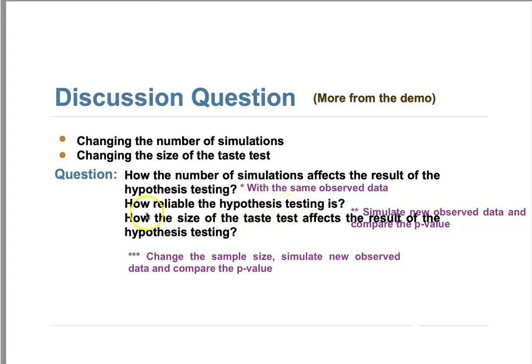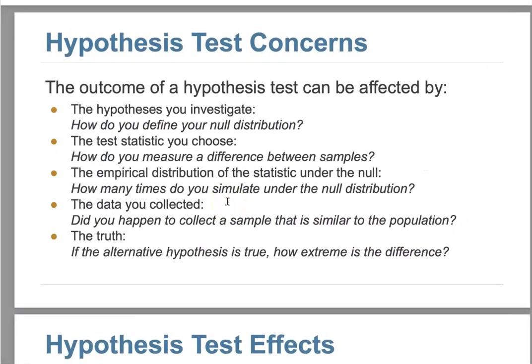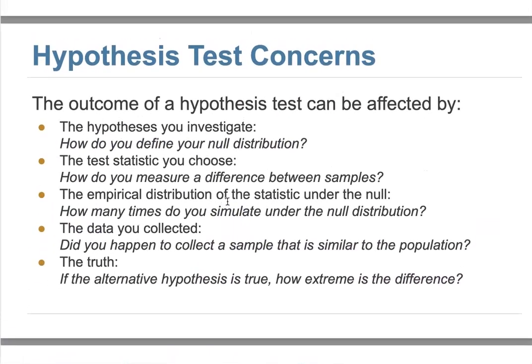And also the last one I want to show you. But before I show you this one, I want to give you some conclusions. That's the purpose of this lecture 4. We have so many different hypothesis testing examples to show you. You need to remember the outcome of the hypothesis testing can be affected by a few things.